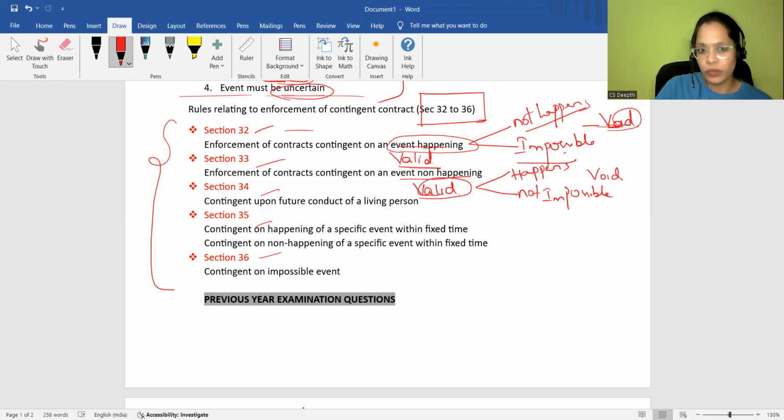Section 34 is about the future conduct of a living person. Future conduct of a living person is nothing but... now, let's understand by framing an example.